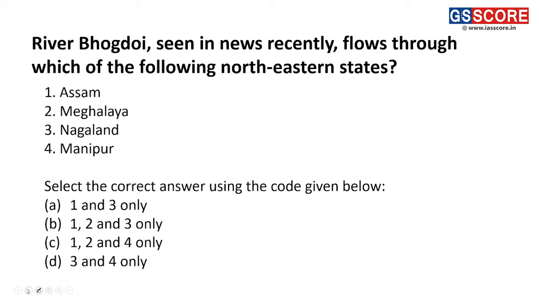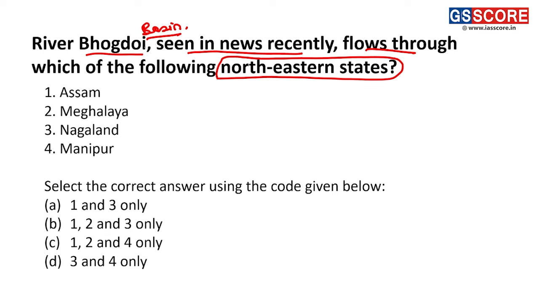So the first question for today is about the river Bogdoi. This river was quite recently in the news for various reasons. Seen in the news recently, it flows through which of the following northeastern states of India? So here we have to see the basin of this river, that is Bogdoi. The states are: first Assam, second Meghalaya, third Nagaland, and fourth Manipur.